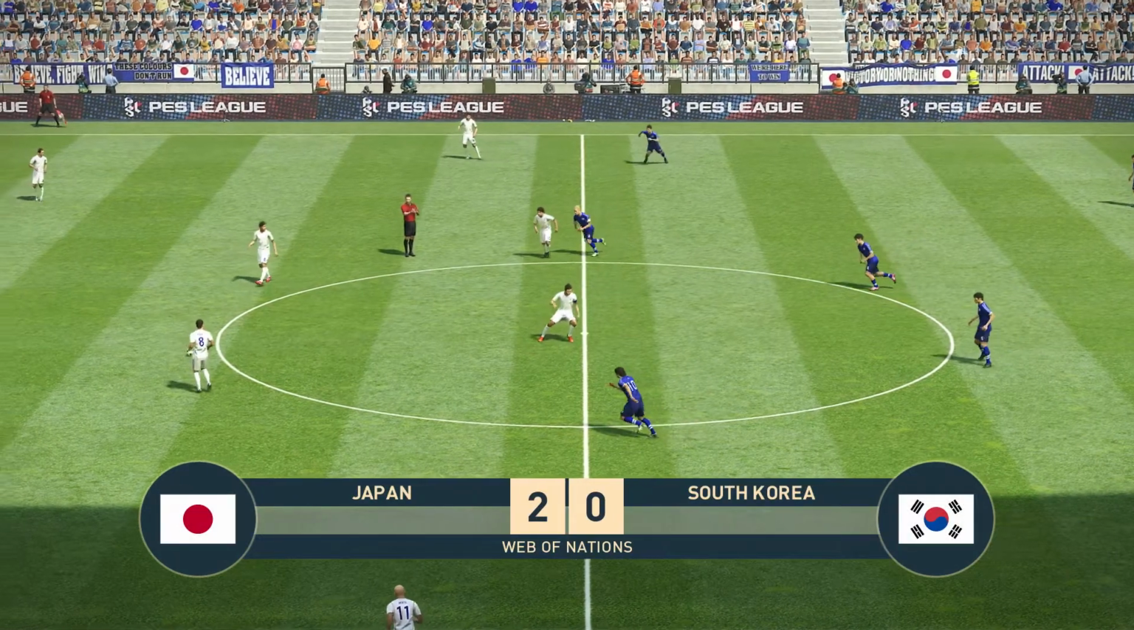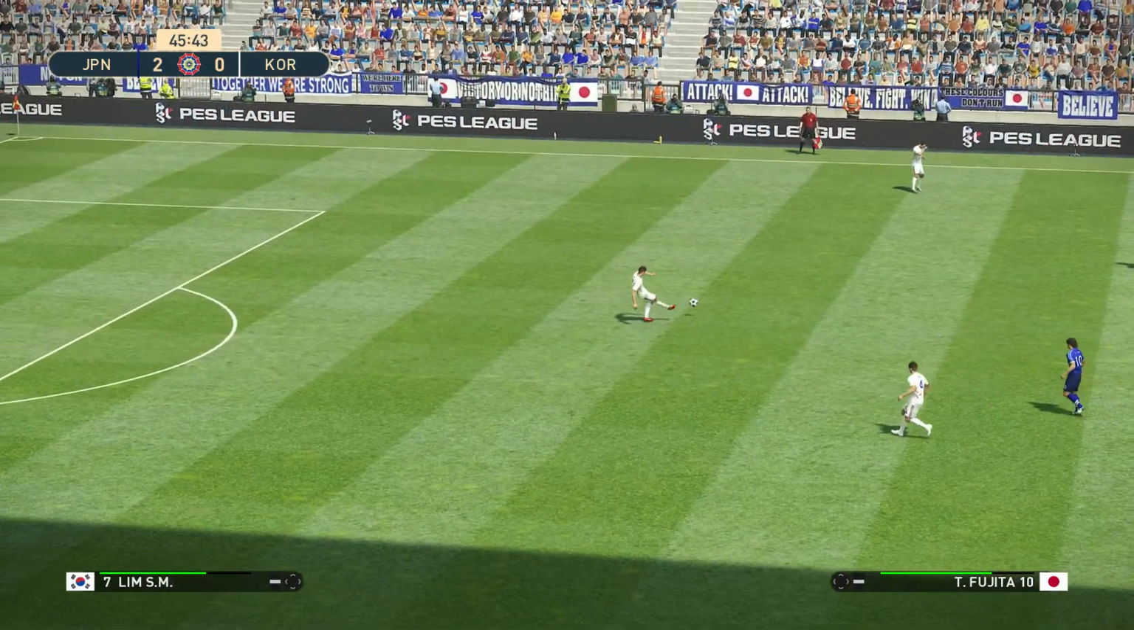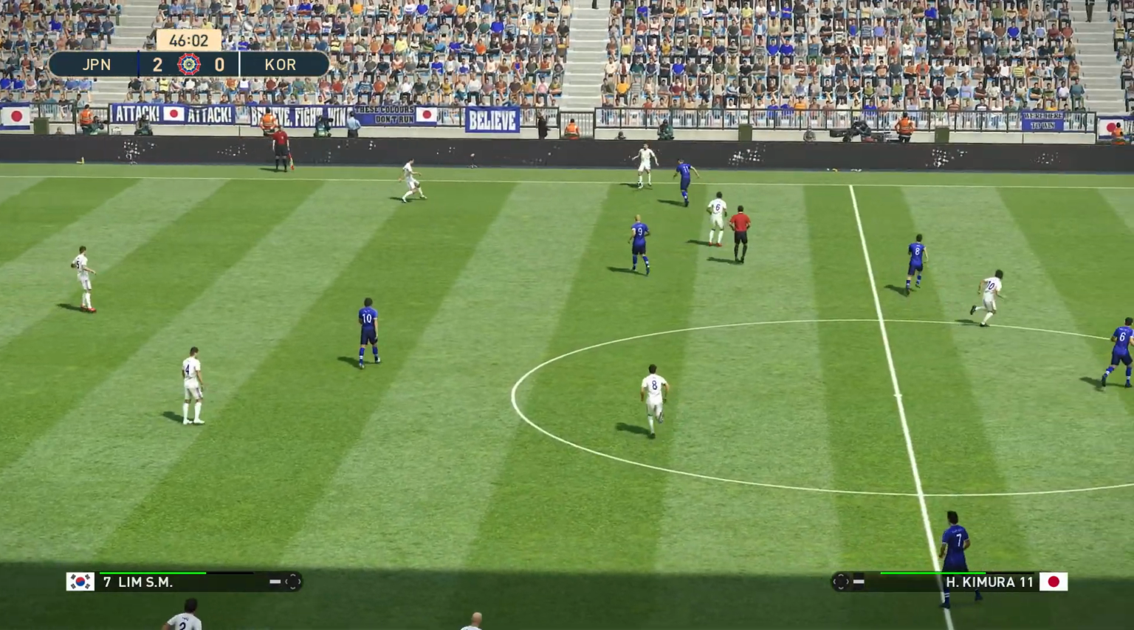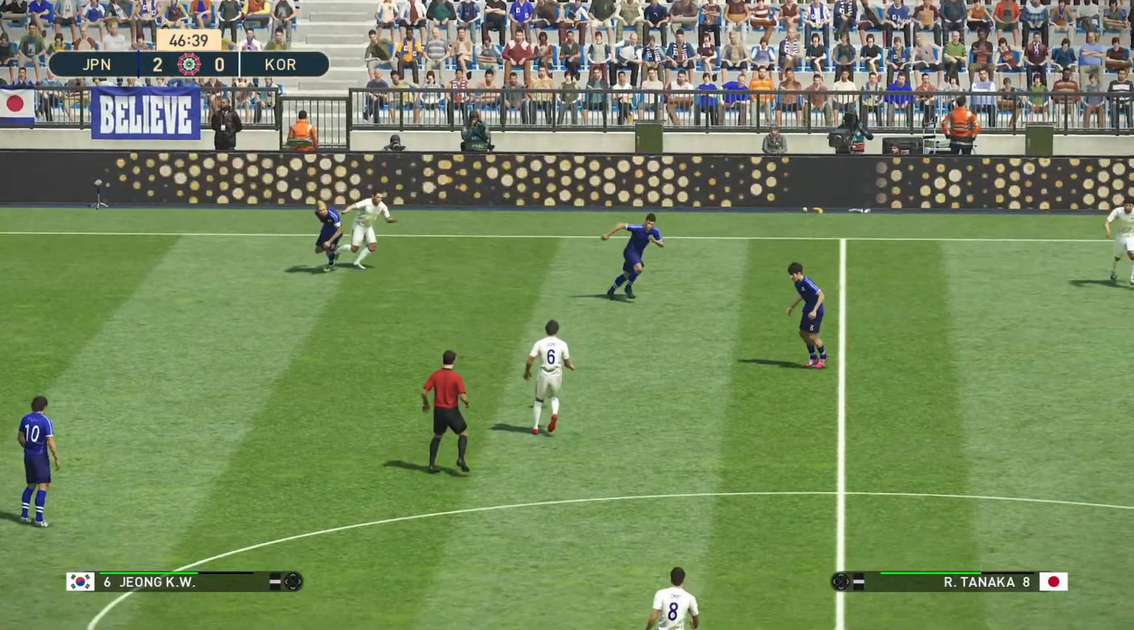And away we go for the second half. It's South Korea who get us back on the way. They're down 2-0. Trying desperately to avoid 4 defeats in a row at the start of this season.